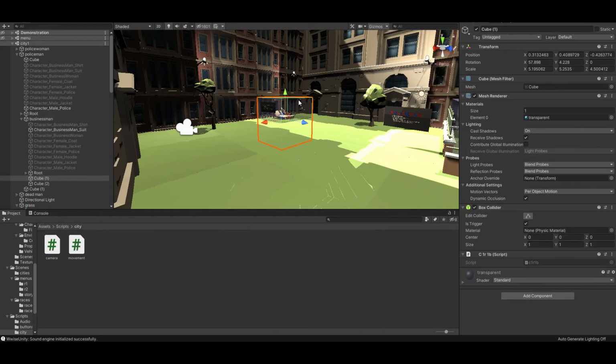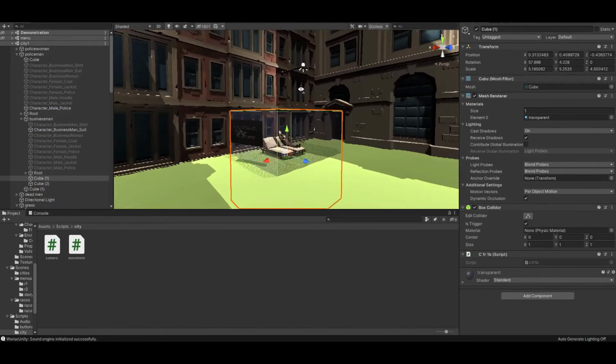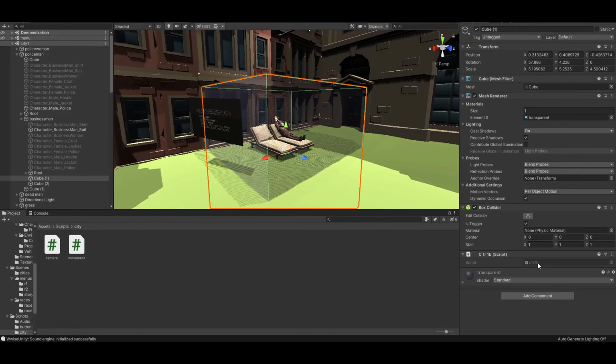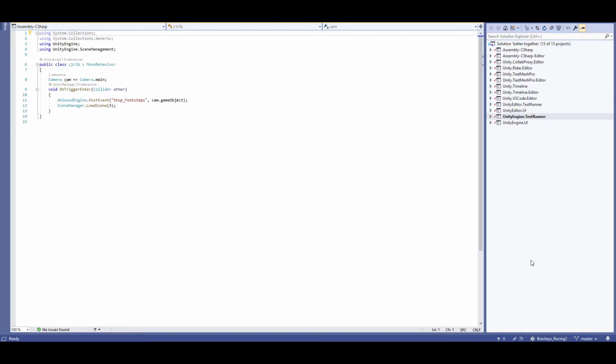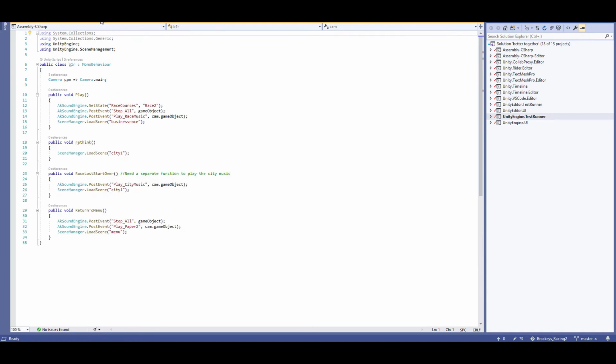Next, if we select one of these transparent boxes, we will get the chance to select a partner to race with. Each is equipped with a script to transition to the next screen to select whether we want that partner or if we want to keep looking. In either case, we ensure that the footsteps stop, regardless if they are playing or not. Then when we transition to the race, we make sure to stop any audio that was playing from the city scene and play the race music.